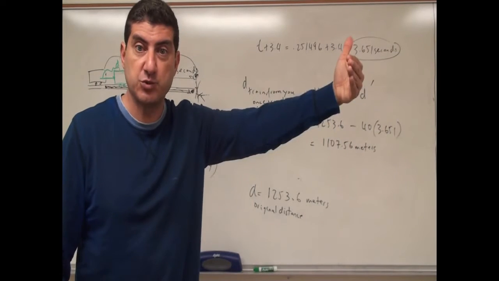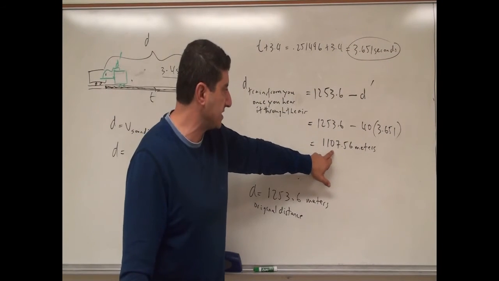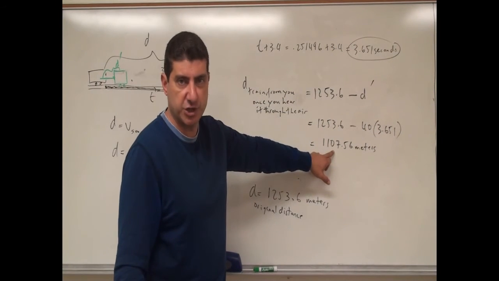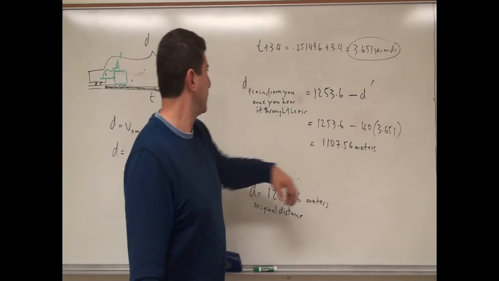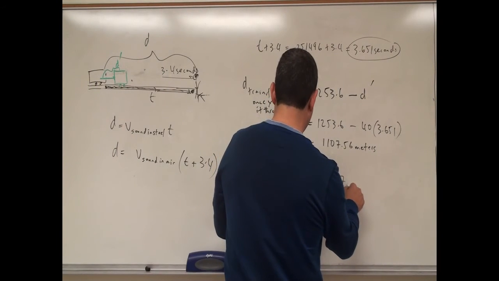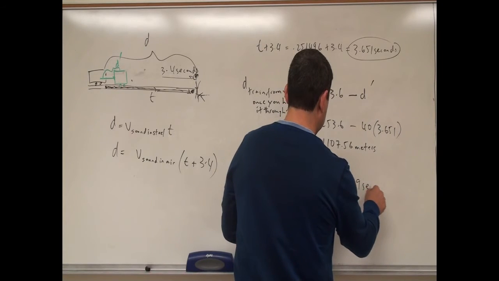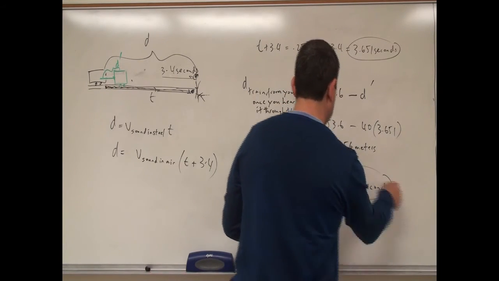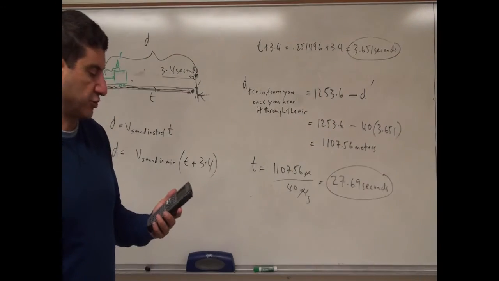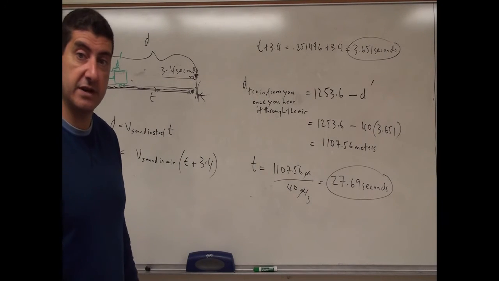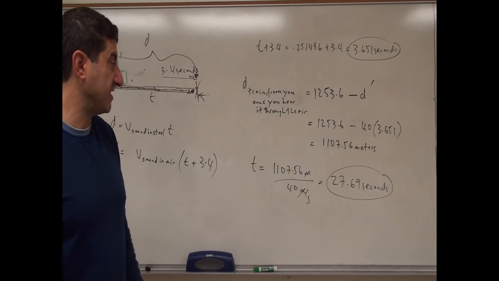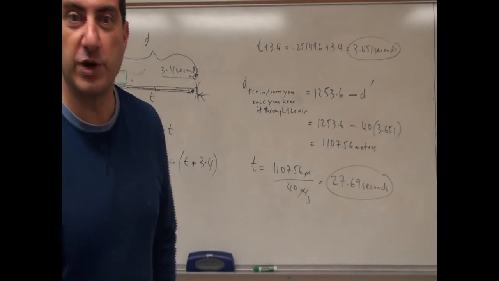How many more seconds will it take? Well, all we need to do is divide this distance by the speed of the train, which is 40 meters per second, right? So 27.69 seconds. Right, 27.69 seconds. So you have almost half a minute to get ready to rob that train.